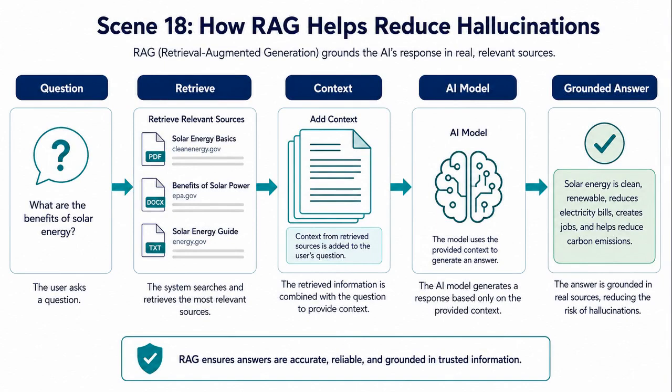From there, the next practical step is how RAG helps reduce hallucinations. RAG means Retrieval Augmented Generation. It retrieves relevant information before the model answers. The model then uses that retrieved context to generate a response. This can reduce hallucinations by grounding answers in source material. RAG is useful for company policies, manuals, support documents, and knowledge bases. But RAG quality depends on retrieval quality. Bad sources can still create bad answers.